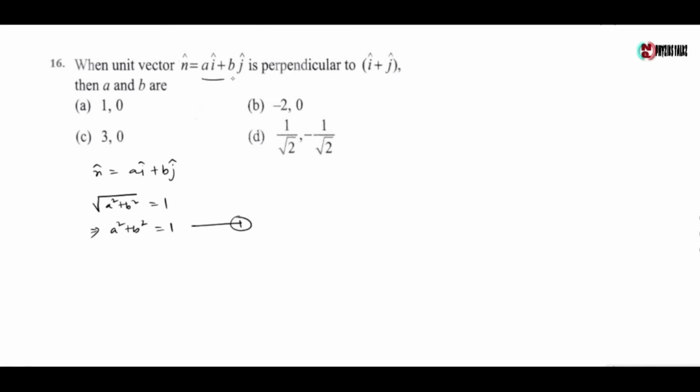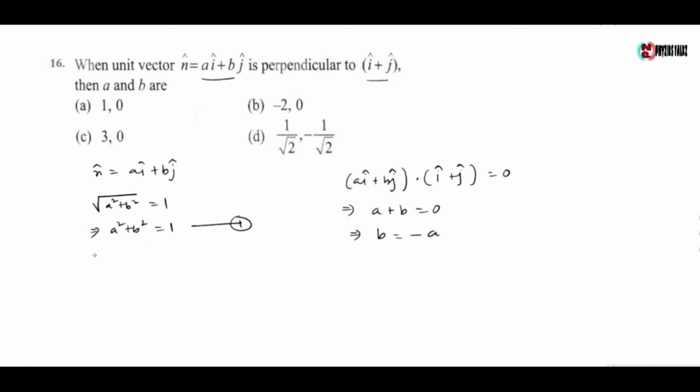Now n cap and i plus j are perpendicular, so their dot product is 0. So we can write (a i plus b j) dot (i plus j) equals 0, which gives a plus b equals 0. Now b equals minus a.